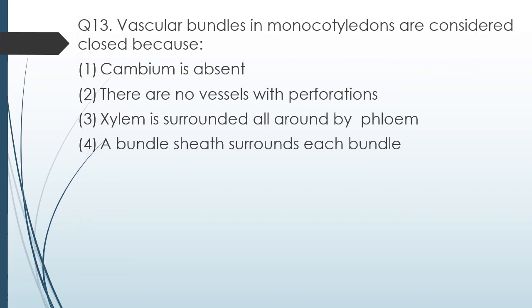Question number 13. Vascular bundles in monocotyledons are considered closed because cambium is absent, there are no vessels or perforations, xylem is surrounded all around by phloem, or a bundle sheath surrounds each bundle. The correct answer is option 1 because the cambium is absent.